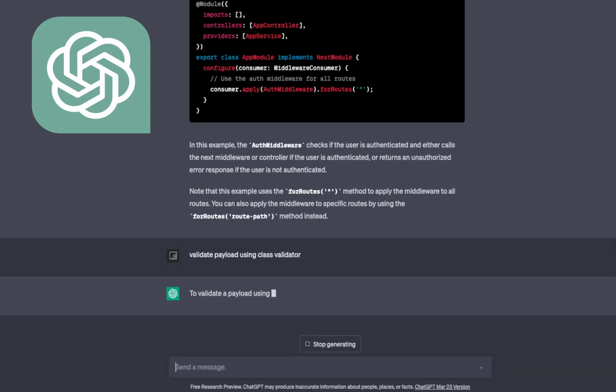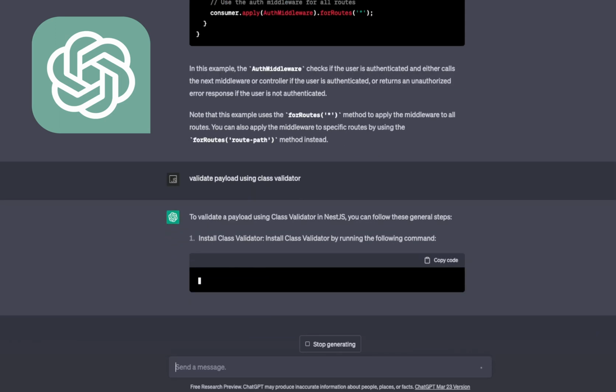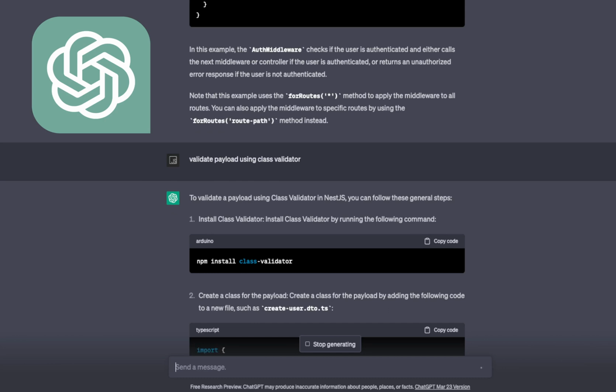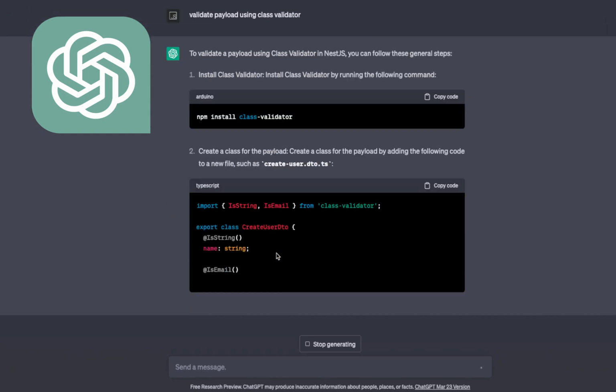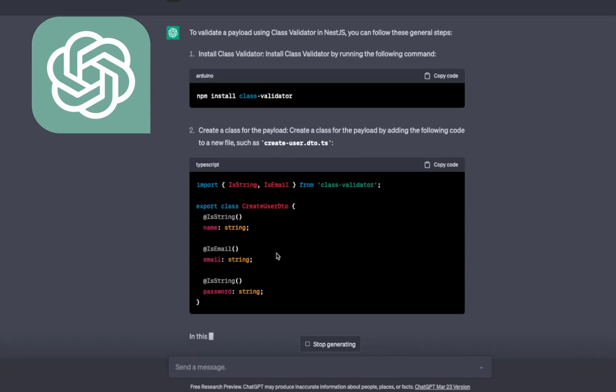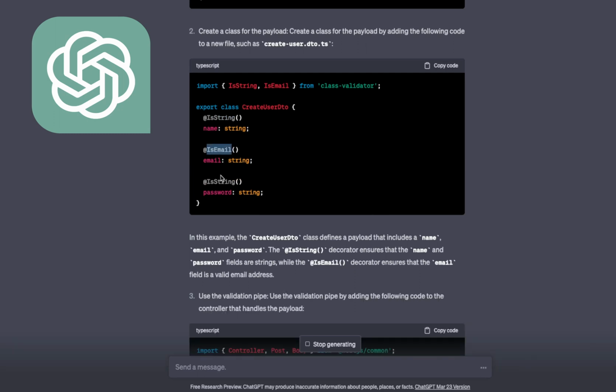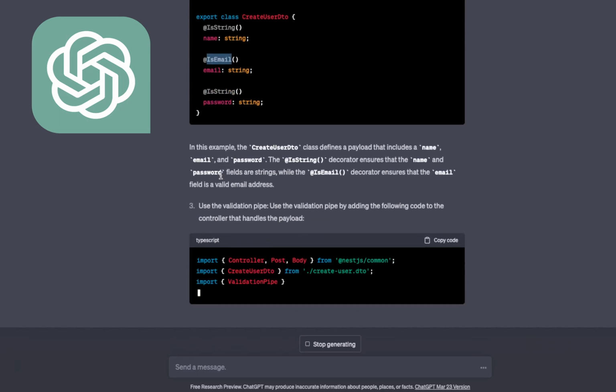I didn't specify NestJS or Express. Let's see what it does, but it's by default taking NestJS for validation. And here's how we do it: we create a simple class, right? The class is a simple DTO, and that DTO will validate, okay, this is the payload, and this is how I'm going to validate. So here we are using IsEmail, IsString, IsDefined, these annotations.